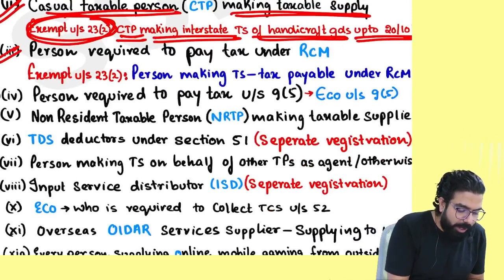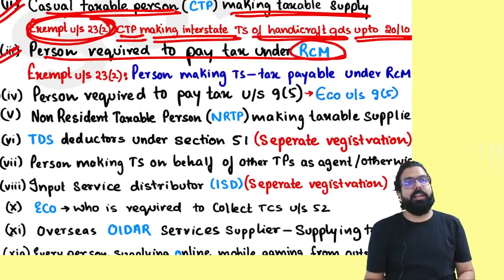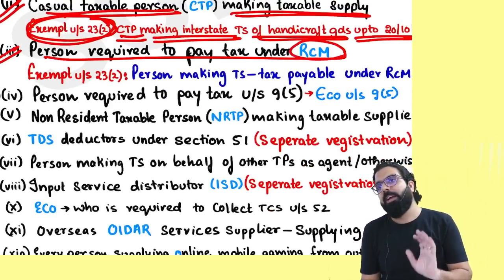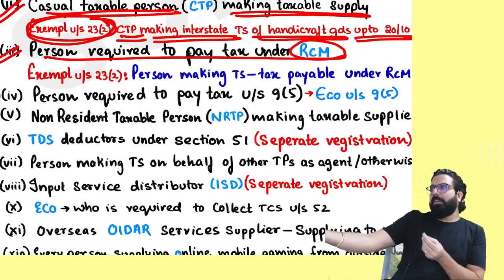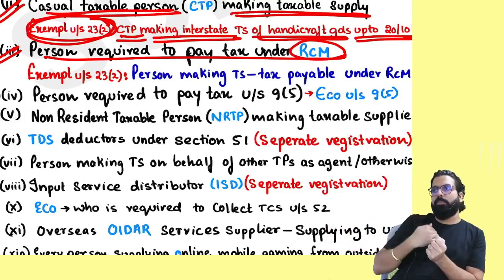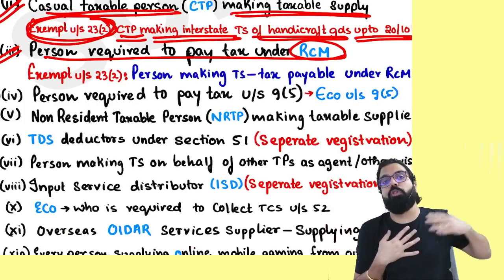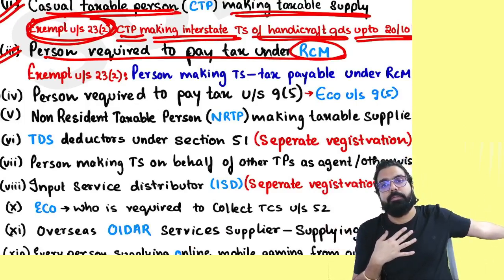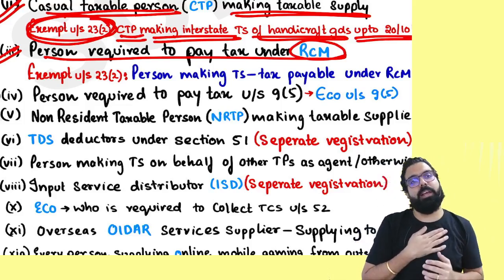Next. Sir, if you are required to pay tax under RCM, you always have to take compulsory registration. So for an example, there is a director. Director went ahead and supplied me some services. I am a company. Company should pay GST under? Tell no, company should pay GST under RCM. So company has to take compulsory registration.